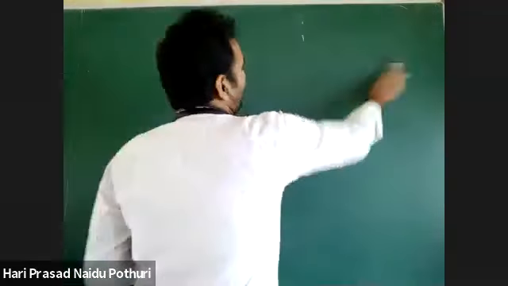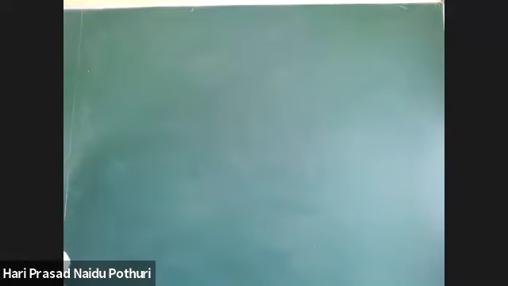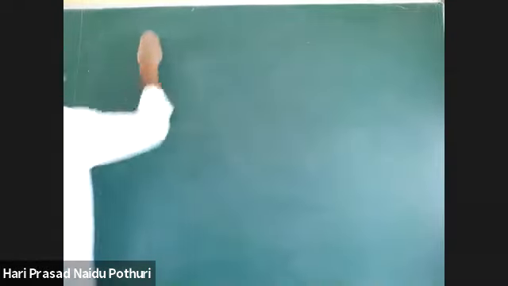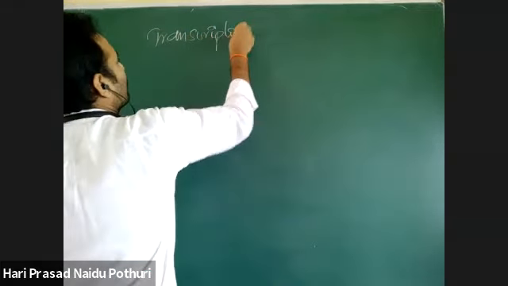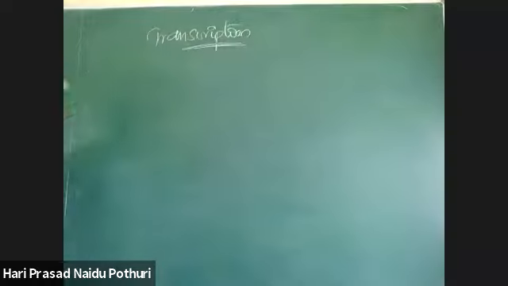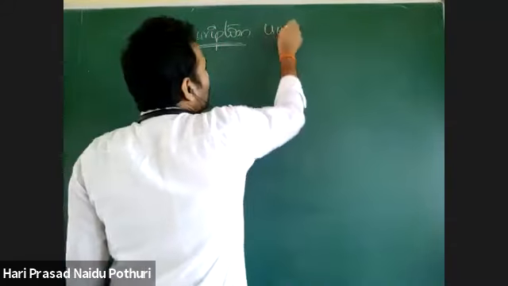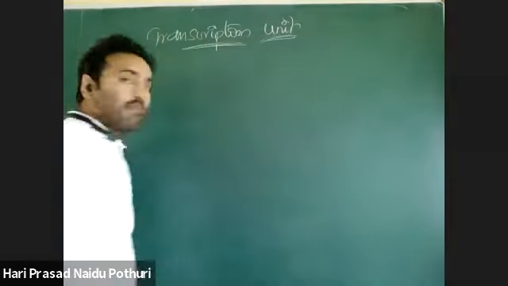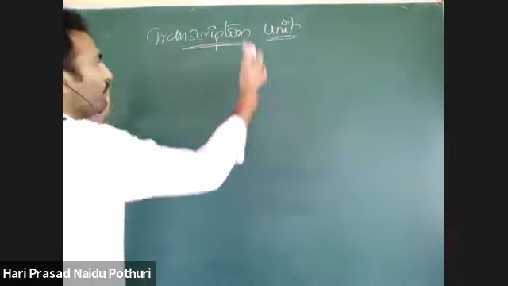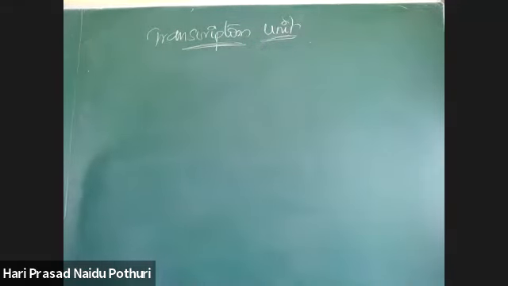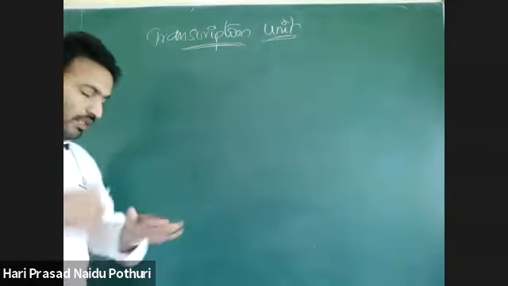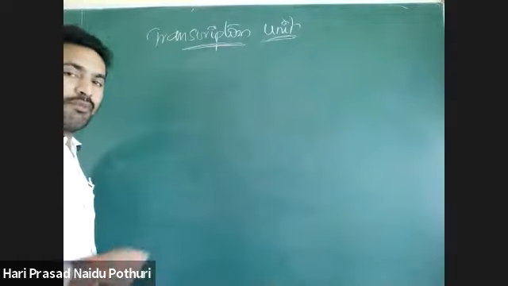Okay? If you see this transcription, first I will give you the transcription unit. How is transcription taking place in organisms? There is a transcription unit, that means in a particular DNA, from one segment to another segment, I told you where transcription starts and where transcription ends. That transcription unit only I will explain today, and in the next class we will go to the mechanism of transcription.